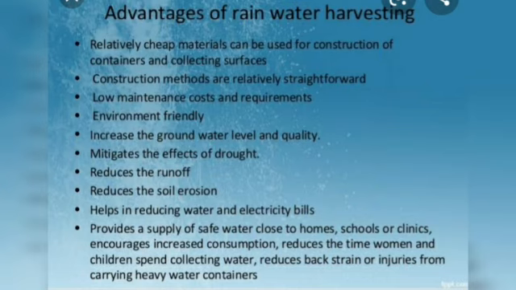Rainwater harvesting advantages include the increase in groundwater level and quality. It reduces surface runoff and soil erosion. It helps in reducing the water and electricity bills too. It is very cost effective and easily affordable. It also improves the soil moisture level. The rainwater can be stored here and used until the next rainfall.